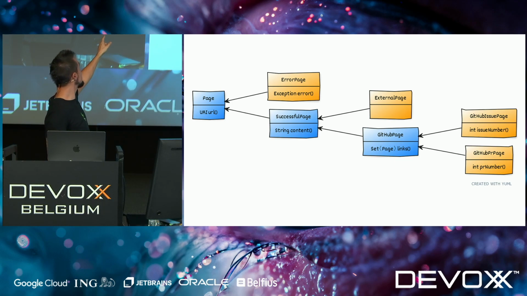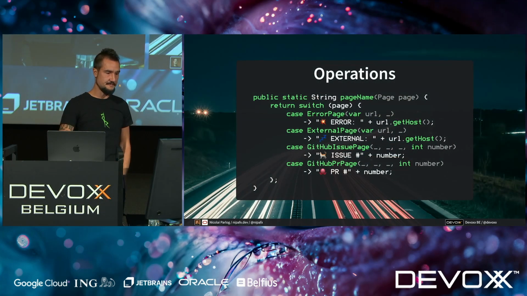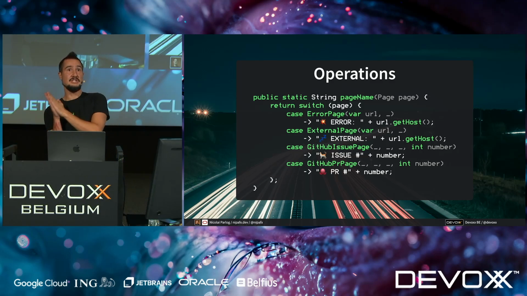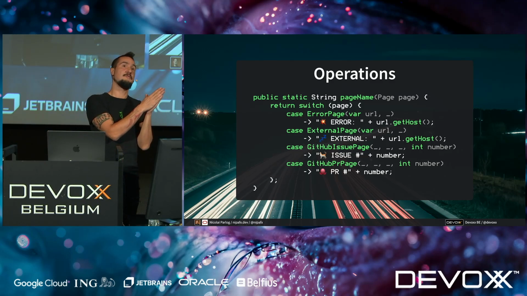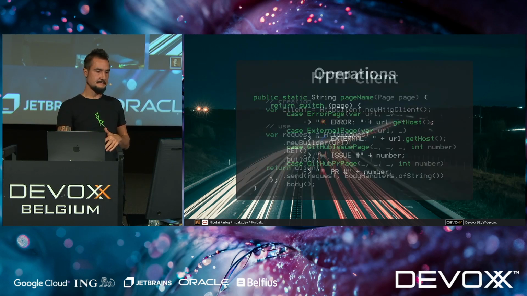I could also have said switch over page and let's say I mention only error page, external page, and GitHub page. That also covers all possibilities. So, okay, we relied on this for the switches to be exhaustive. We defined the operations outside of our domain model, and we used destructuring to take things apart, and we used the unnamed pattern to only focus on the things that we really care about.